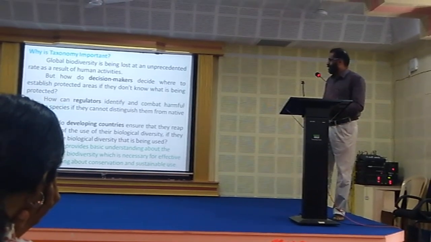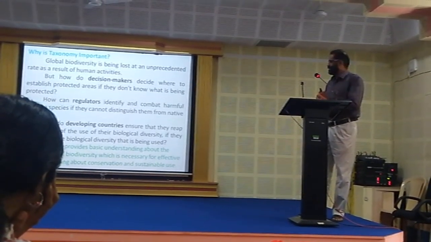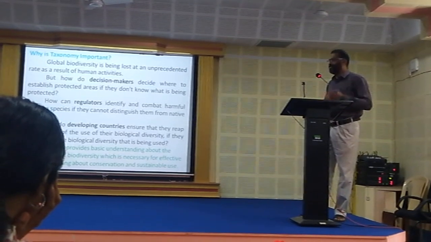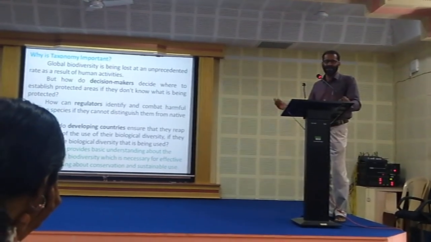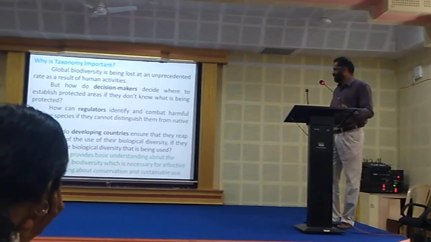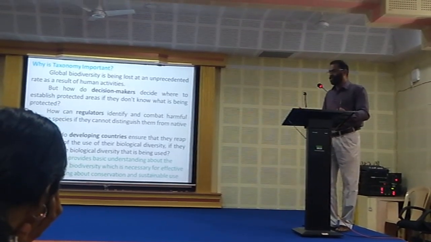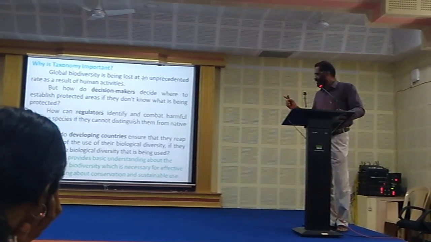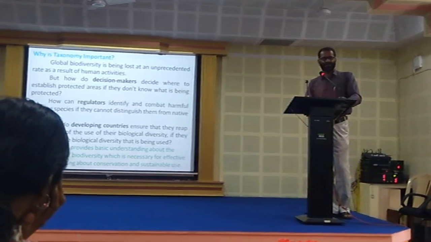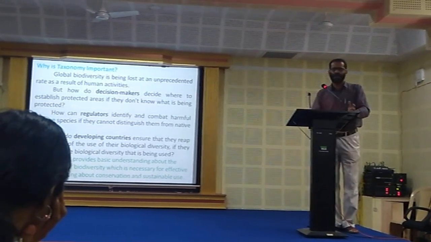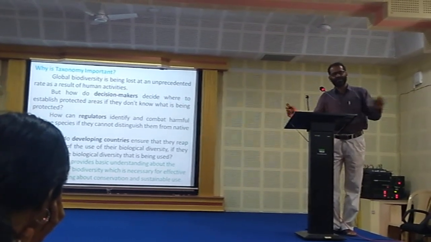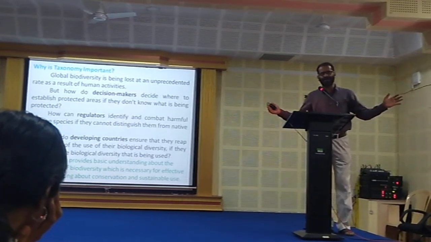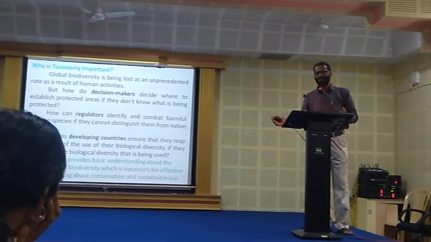Then how do developing countries ensure that they reap the benefit of the use of various species, that is, actual biodiversity, if they do not know the biodiversity that is being used? That also we have to provide data. These are the highly valuable species. These are the medicinal plants. These are the herbal plants.